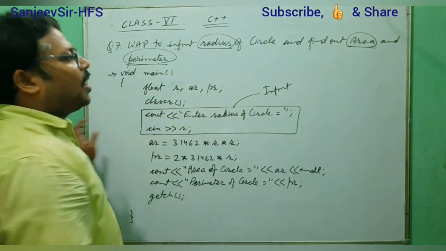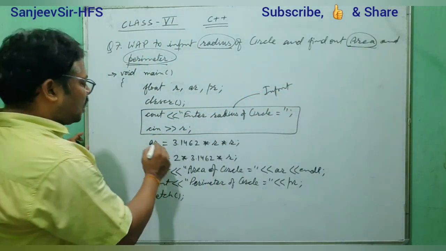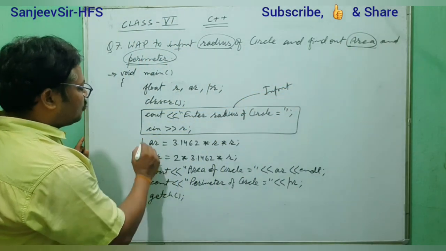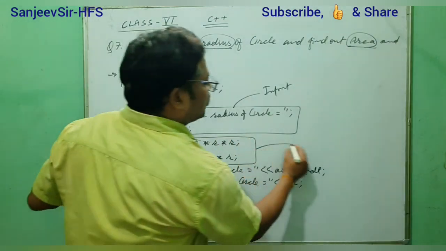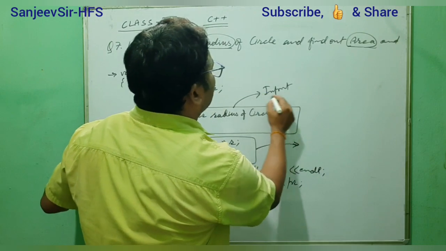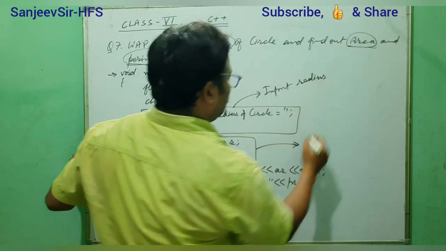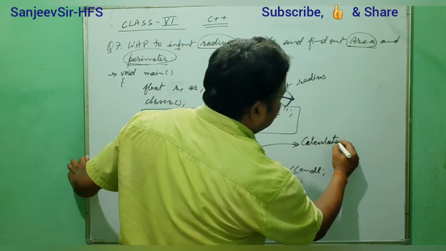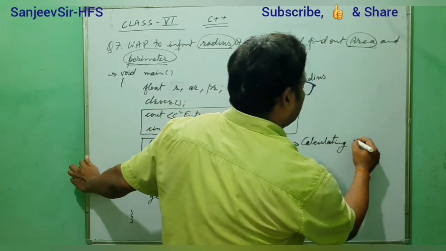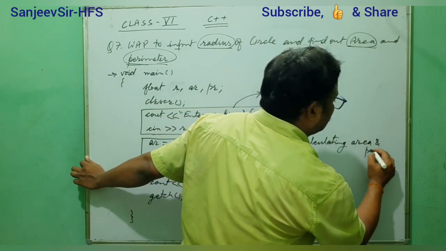Okay. Now find out area. Find out area and perimeter means calculating the area and perimeter. So here we are calculating area and perimeter. What is the purpose? The purpose is to input the radius, and here we are calculating area and perimeter.